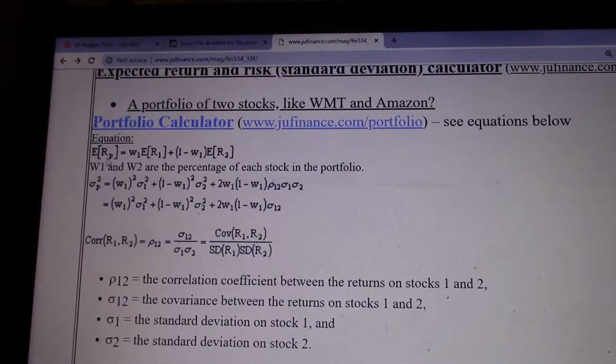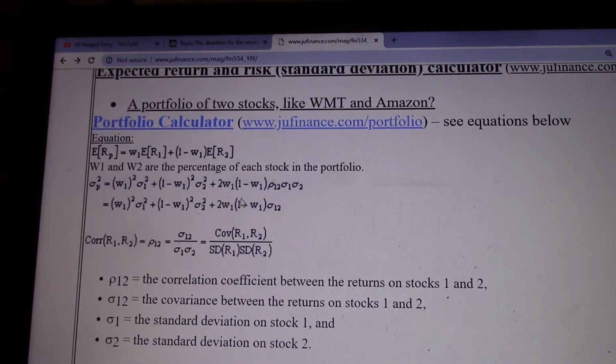R is return, P is portfolio, E is expected, W is weight, the weight of each stock in the portfolio. The percentage invested in each stock is the weight. And R1 is the return of the first stock, and then in a portfolio with two stocks, the second stock's weight would be 1 minus W1. And this is the equation to get the returns of the portfolio.